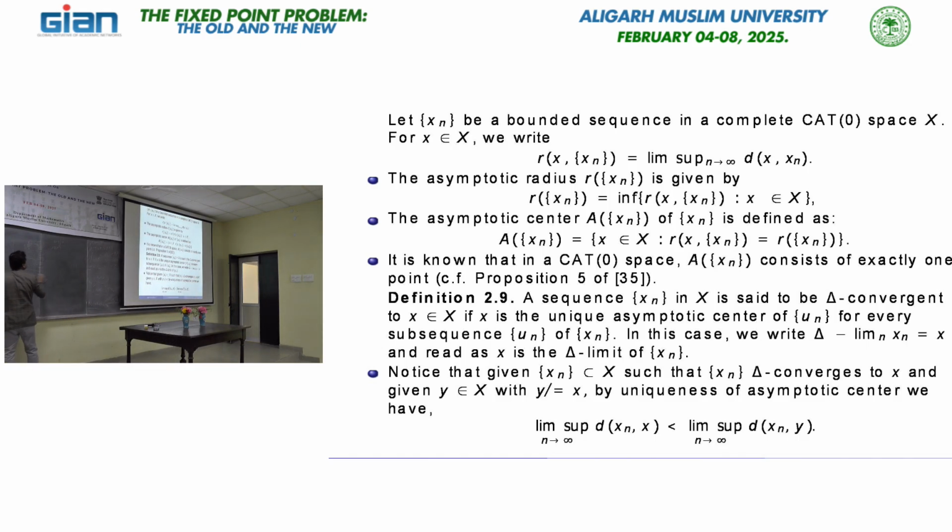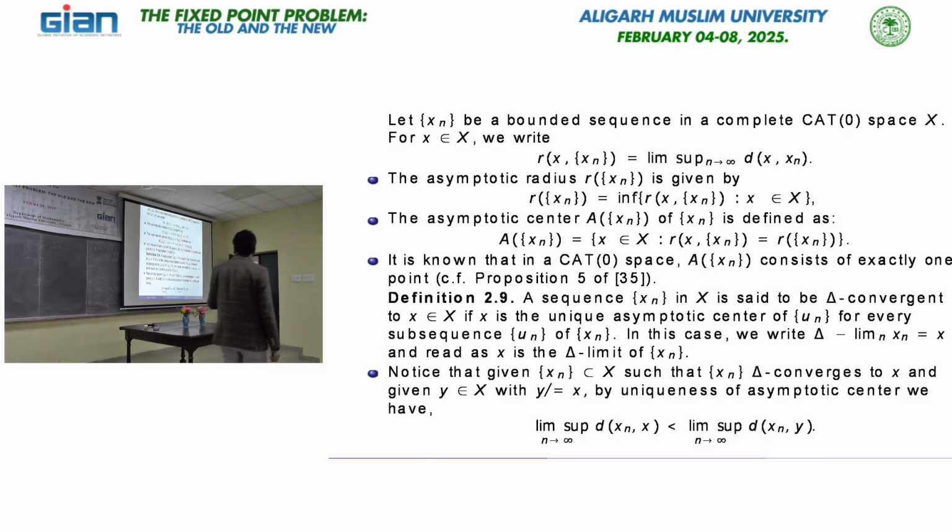Overall we have strong convergence with respect to the metric d. Now in the Banach space, of course, we have another idea of convergence, that is weak convergence. So the question is: can we have a similar analog of weak convergence in this setting as well? Yes, the answer is yes. This is another notion of convergence, known as delta convergence. Delta means the geodesic triangle here.